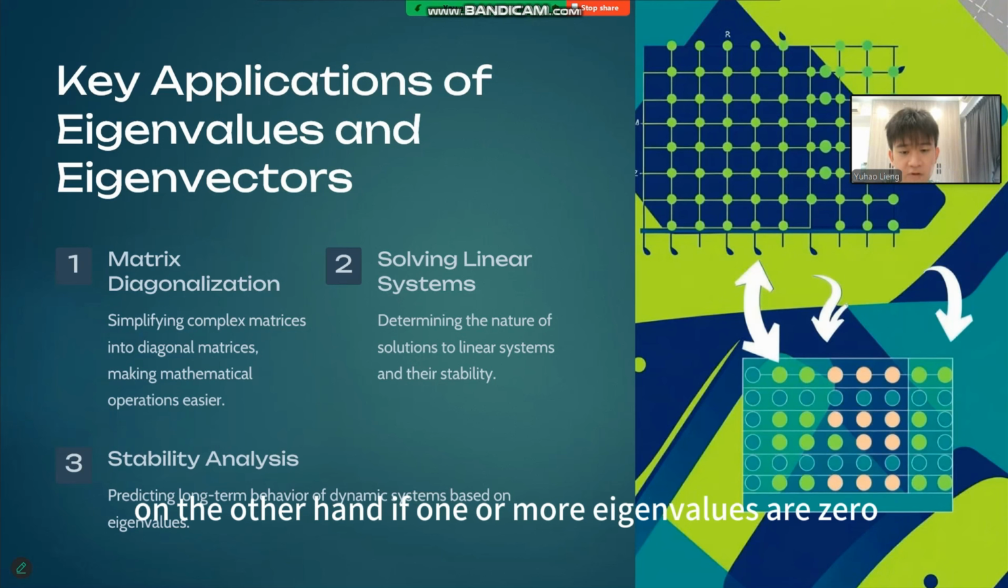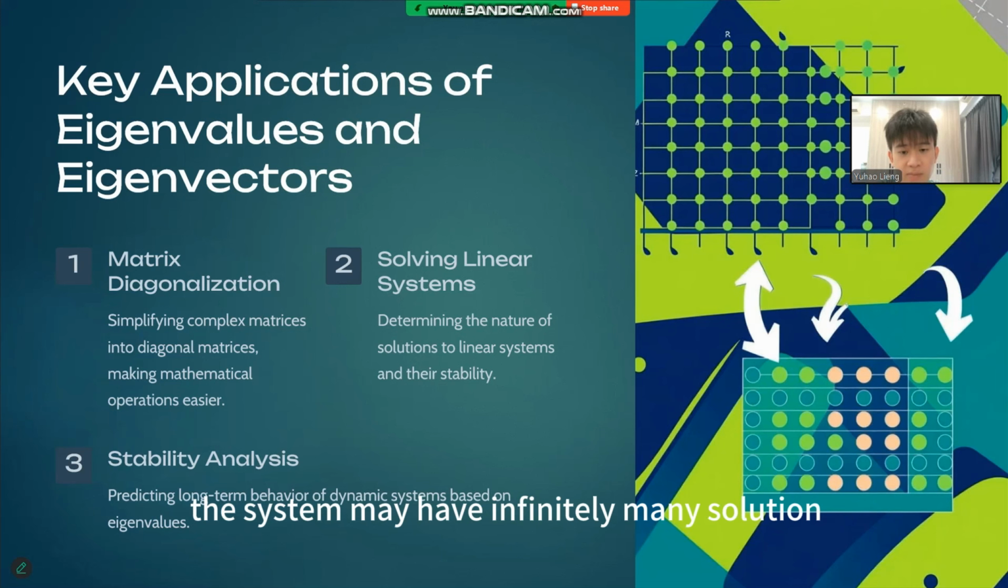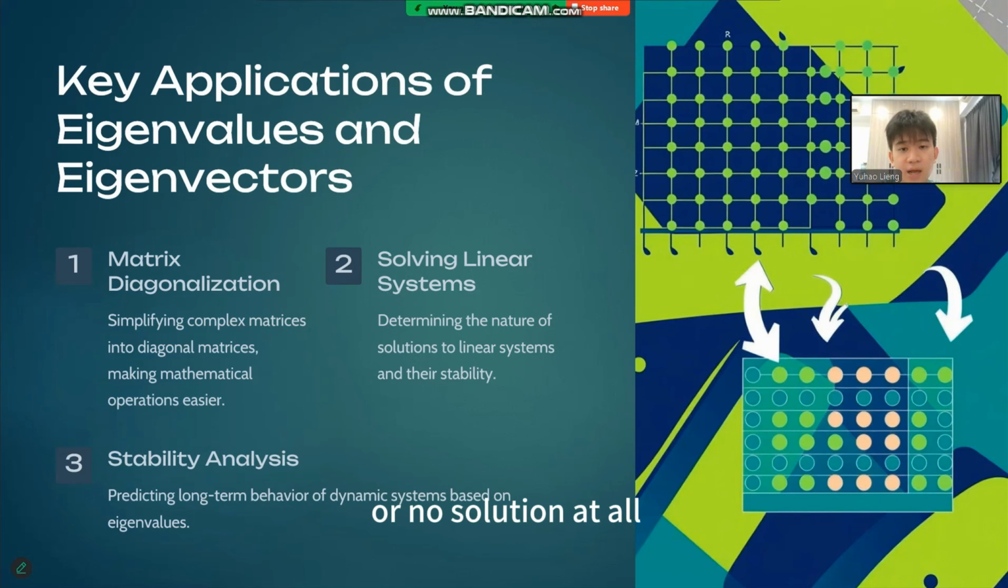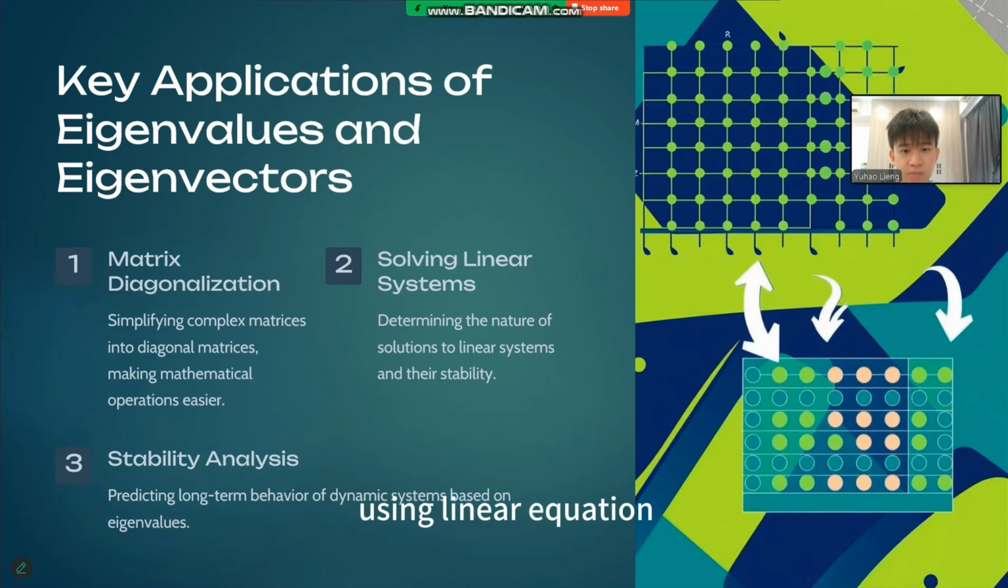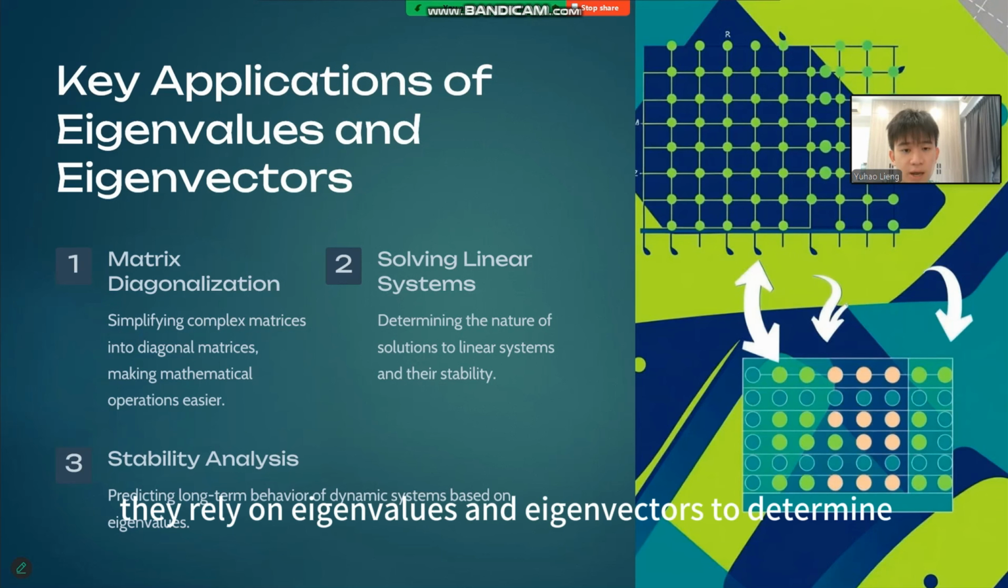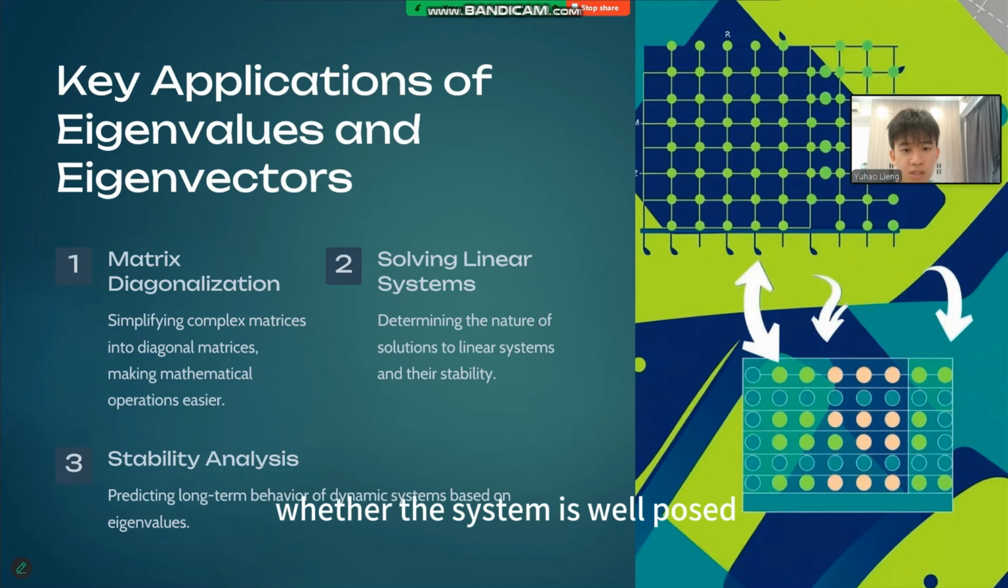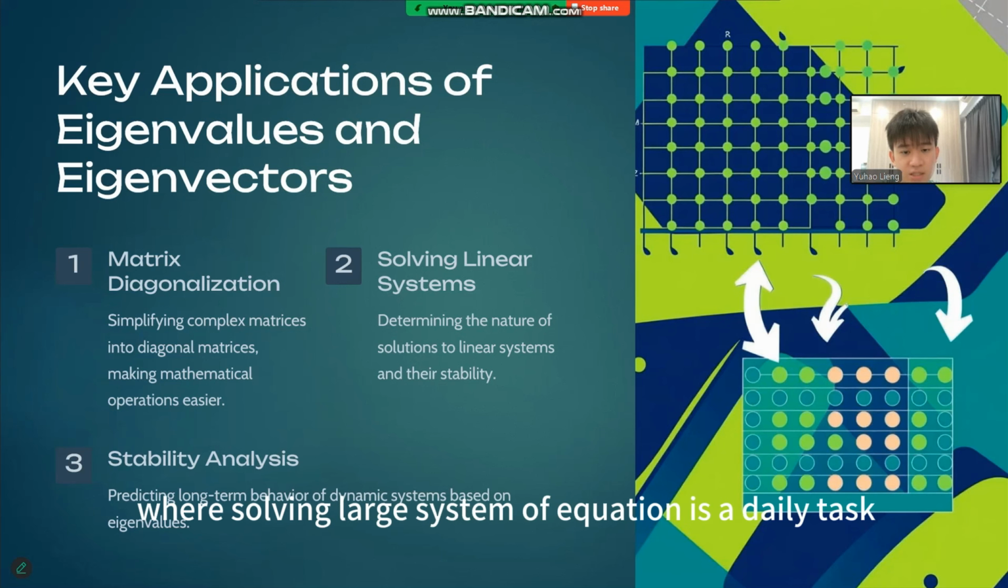On the other hand, if one or more eigenvalues are zero, the system may have infinitely many solutions or no solution at all. In practical terms, when engineers or scientists model real-world systems using linear equations, they rely on eigenvalues and eigenvectors to determine whether the system is well posed and whether the solutions are stable. This is critical in areas like structural analysis, where solving large systems of equations is a daily task.